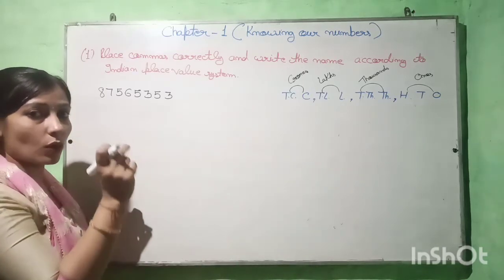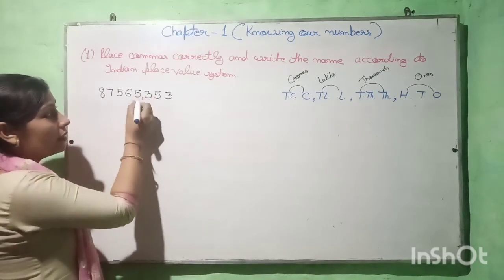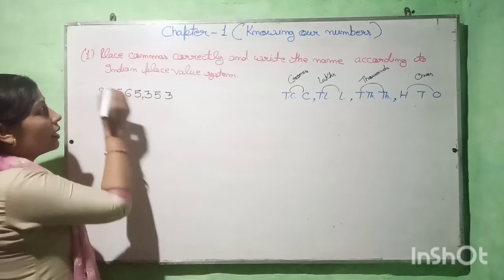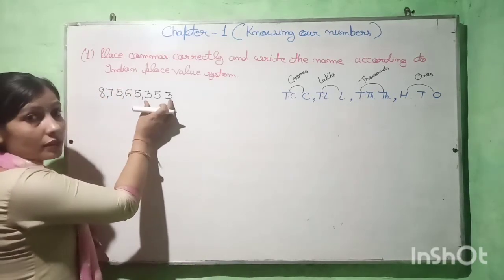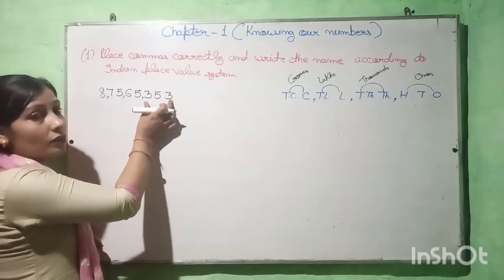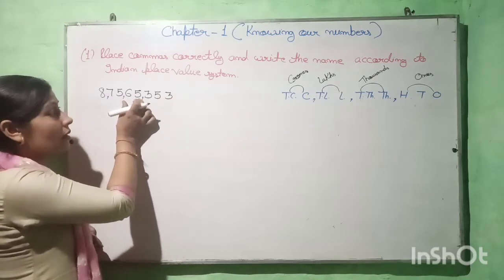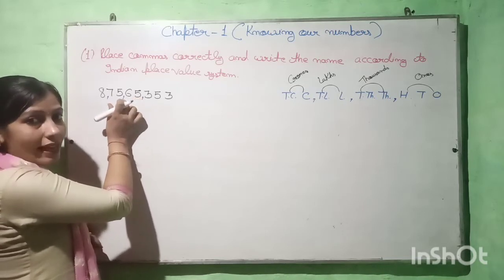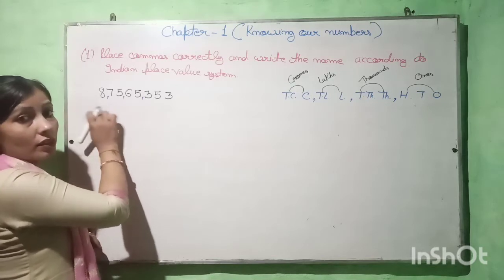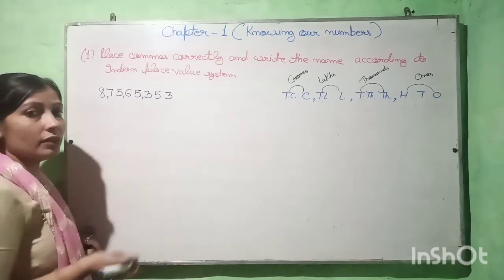So the first comma will come after 3 digits, then after 2 digits, and then again after 2 digits, because we have 3 places in the ones period, 2 places in the thousands period, 2 places in the lakhs period, and 2 places in the crores period, but here we have only 1 digit.